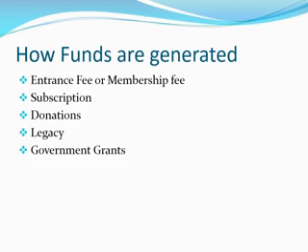So ultimately the funds are generated in the form of number 1, entrance fee, number 2, subscription, number 3, donation, number 4, legacy, number 5, government grants. So this is the common way the fund is being generated by the not-for-profit organization. It is not like other organizations like sole proprietor or partnership or cooperative societies or companies. That is different, that we have already studied. But not-for-profit organizations generate funds from these 5 sources generally.